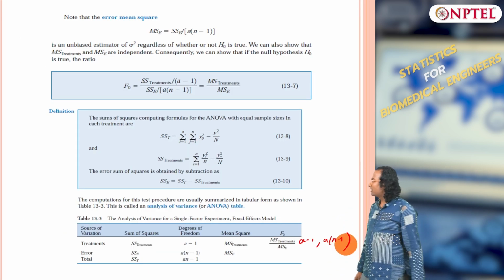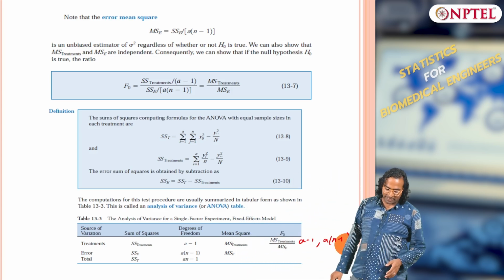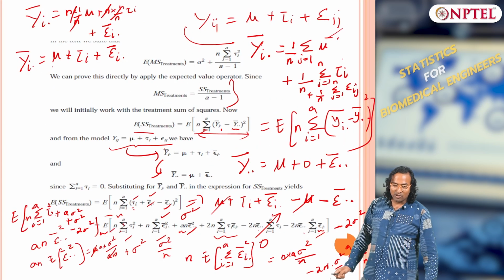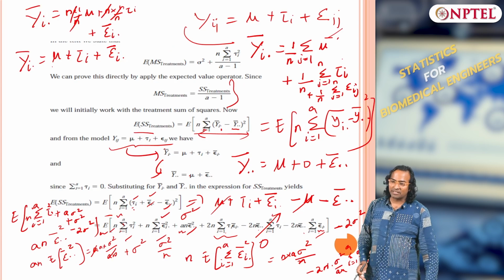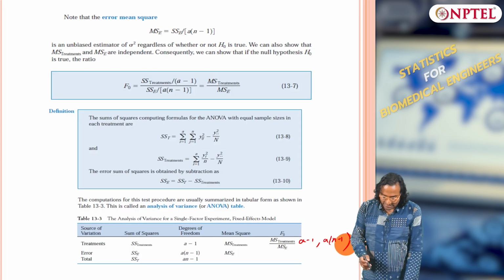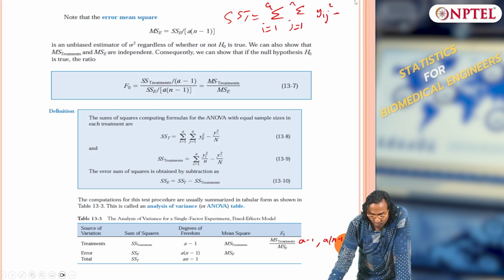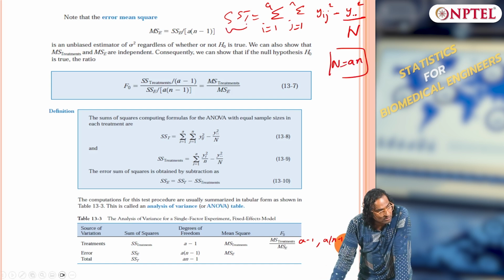There are some straightforward ways of calculating sum square treatment, sum square error and mean, because if you want to do it the other way you have to go through the derivations again. Sum square treatment calculation is n times summation i equals 1 to A, but there are easier ways. Sum square total is the total variation minus the correction for the grand mean, where capital N equals small n times A.